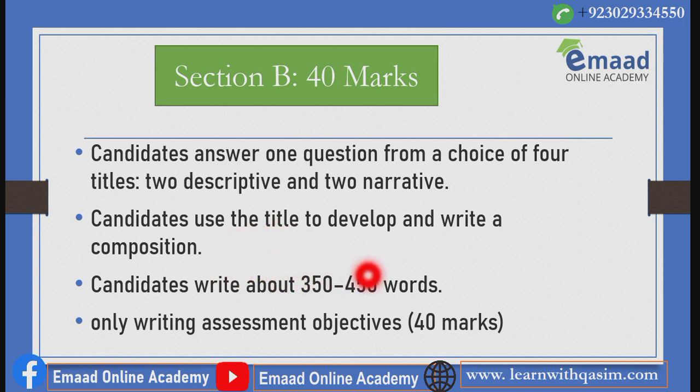Only the writing assessment objectives will be tested in your response. How greatly you achieved the assessment objectives, only writing, not your reading ability, will be tested here, because here you will be given only a choice of 2 descriptive and 2 narrative topics, and you just have to use the title to develop and write a composition. The word limit for this section is 350 to 450 words.